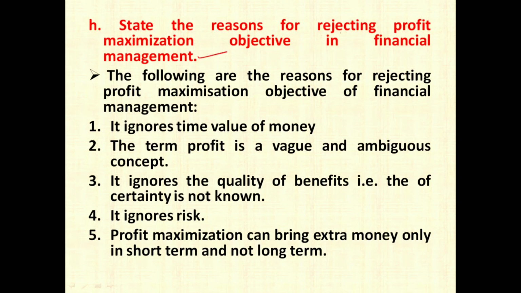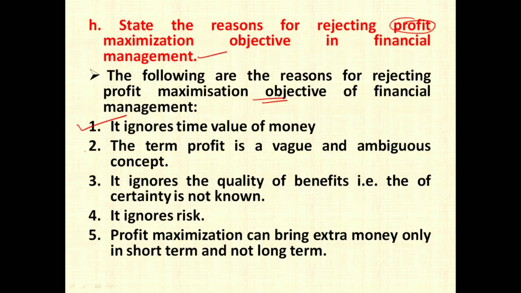So financial management has two objectives. One is profit maximization objective, which has a lot of demerits, and because of which the next objective, the main objective, has now become wealth maximization. So let us see the reasons for rejecting profit maximization objective. The first reason, or first demerit, of profit maximization is it ignores time value of money. It does not consider the time value of money, which is very important when we apply financial management techniques.